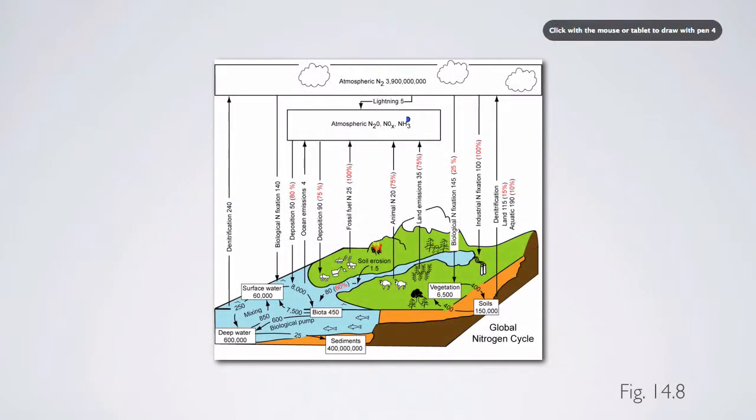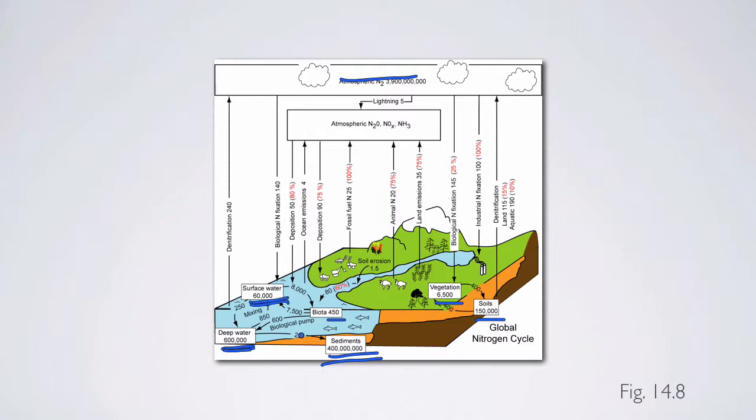So ignoring atmospheric N2 and how big that pool size is, let's take a look at these other pools: surface water, deep water, the biota in the oceans, sediments, soils, and vegetation. And there's a couple things to point out here. First is the disproportionate size of sediments. There's a lot of nitrogen that's stored in sediments of lakes and oceans, and that's a long-term repository for nitrogen. Deep water and surface water, 10 times more nitrogen in the deep water than the surface water, and biota is relatively significant at 450 teragrams.